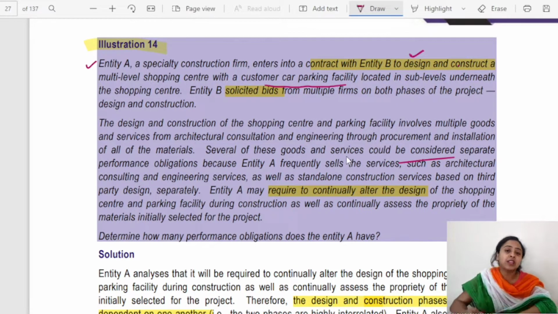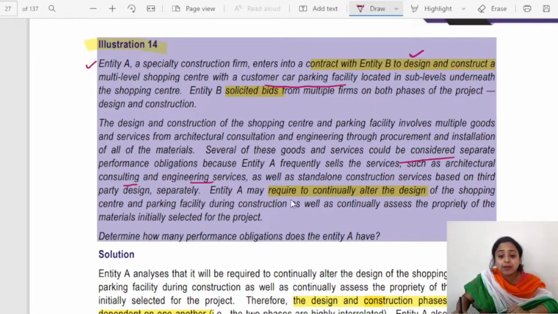Okay, so it is saying that since these services are separately sellable, designing, construction, car parking facility and all, these are therefore separately identifiable, and therefore it is saying that it should be a separate performance obligation. Whereas Entity A frequently sells the services such as architectural, consulting and engineering services as well as standalone construction services based on third party design separately. Okay, these services can be sold on an individual separate basis.